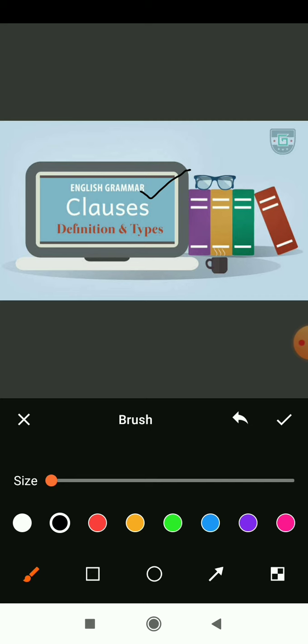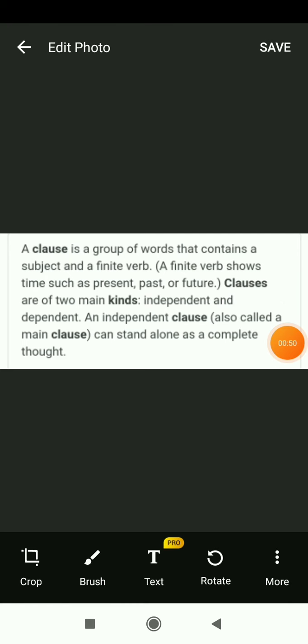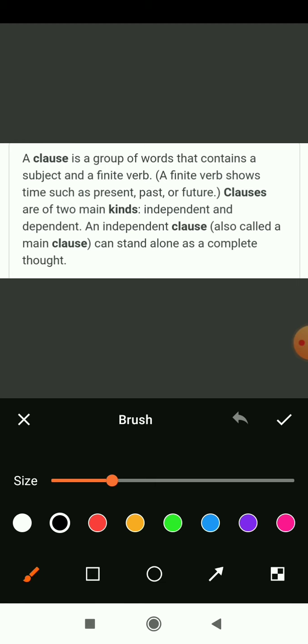Before that, let's have an introduction to clauses. What is a clause? How many types are clauses divided into? What is the meaning of each type of clause? This is what we are going to discuss. So here, what is a clause? Let's have a proper definition of a clause. Okay, let's take out the brush.